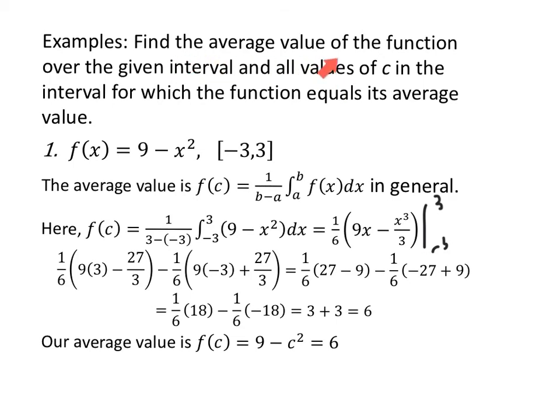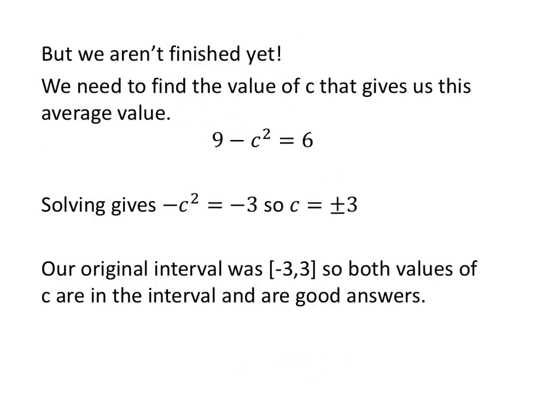Alright, so I found the average value. And we've got to find all values of c for which the function equals it, so find c so that this equation is true. We can do that. If 9 minus c squared equals 6, I can subtract 9 from both sides. Multiply or divide both sides by a negative 1. If c squared equals 3, then c equals plus or minus 3. Our original interval was from negative 3 to 3, so both values of c are in the interval.